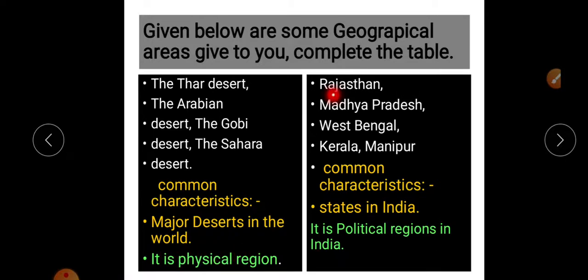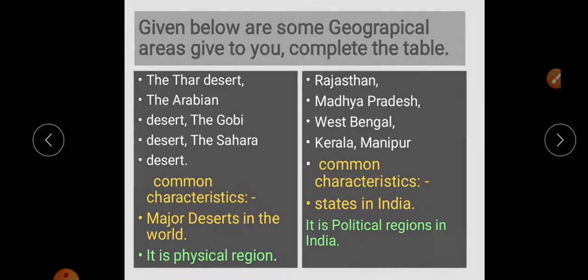The next point: Rajasthan, Madhya Pradesh, West Bengal, Kerala and Manipur. The common characteristic related to these regions is that they are all states in India. When states are developed, that is a totally human factor from the political area. That's why it is known as a political region in India.